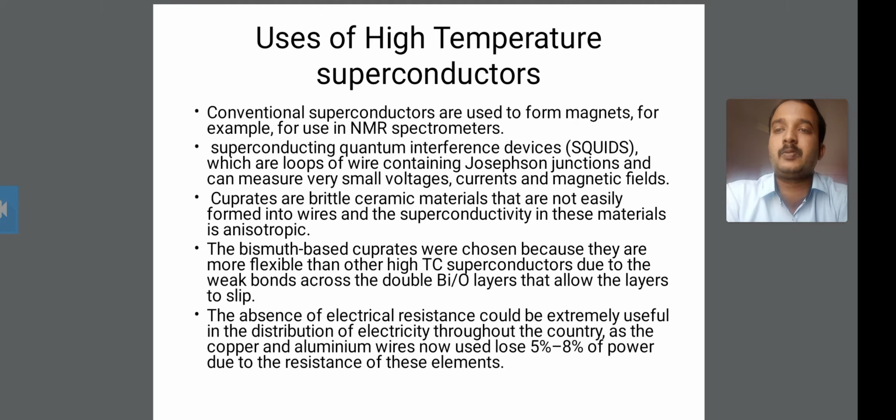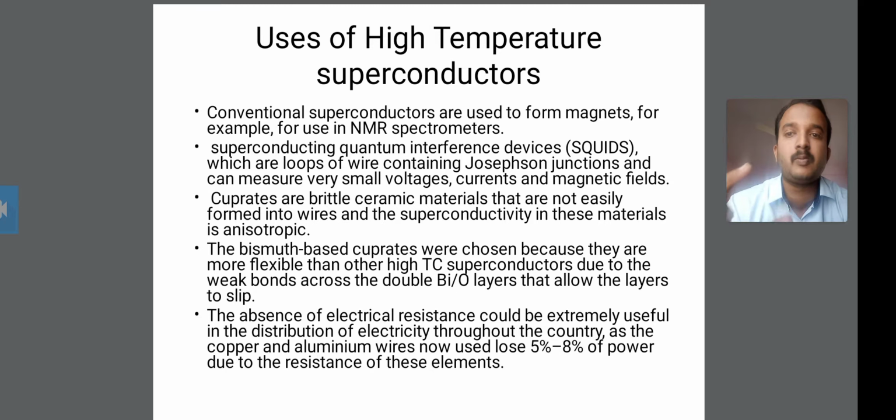The first point is that conventional superconductors are used to form magnets. For example, they are used in the NMR spectrometer. Magnets are formed by these conventional superconductors.